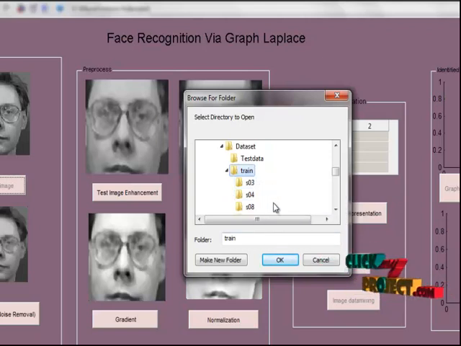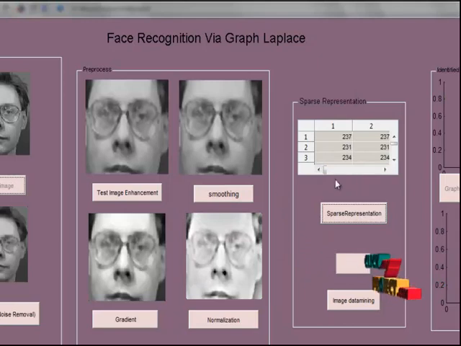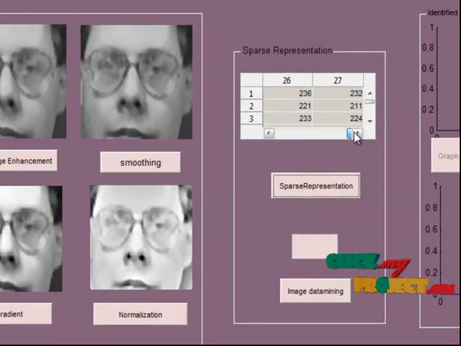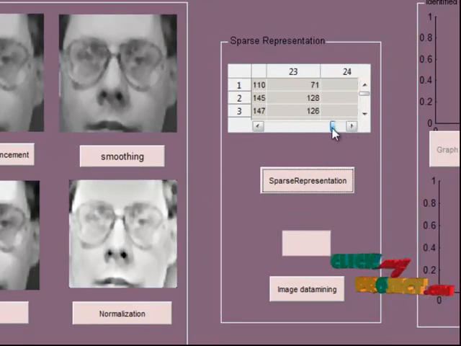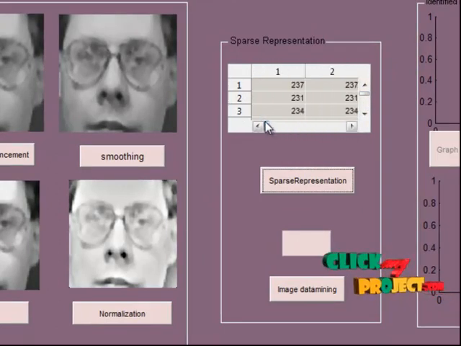Each folder contains various persons. Now I select all those training images for sparse representation. Images are read and their features are extracted and arranged via the sparse representation. Sparse representation means non-zero element representation.